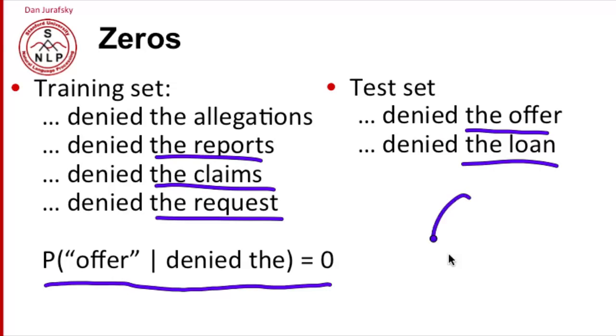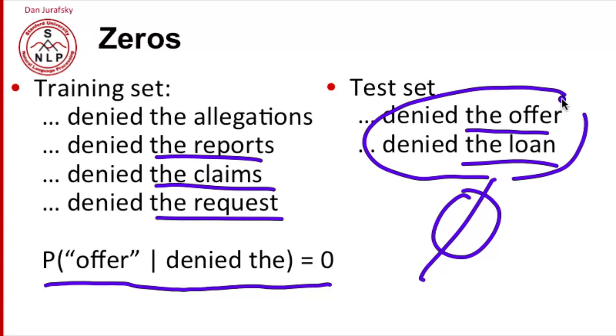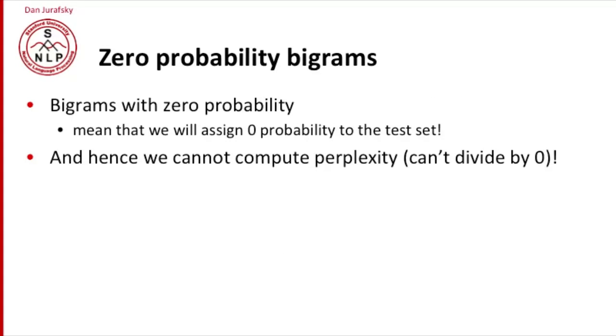What's the probability of those sequences going to be? Well, the probability is going to be 0 because we've trained our probabilities on our training set. We're going to do a very bad job. If we're a speech recognizer, we'll never recognize this phrase. If we're a machine translator, we'll refuse to translate into this phrase. We're going to claim this phrase is just not good English. So this is a big problem we need to solve. Bigrams with 0 probability mean that we're going to assign 0 probability to the test set. And so we can never compute perplexity. We can't divide by 0. So we're going to need to find a way of dealing with bigrams with 0 probability.